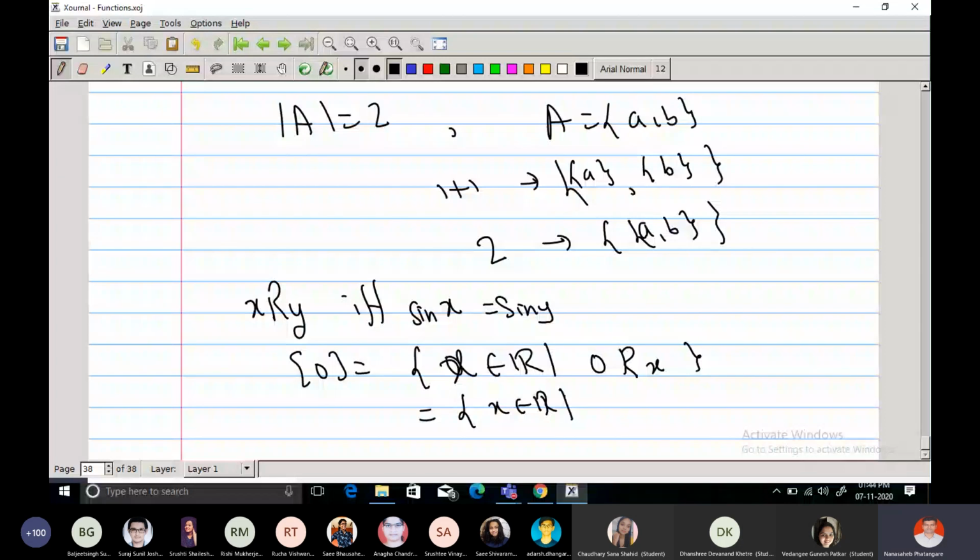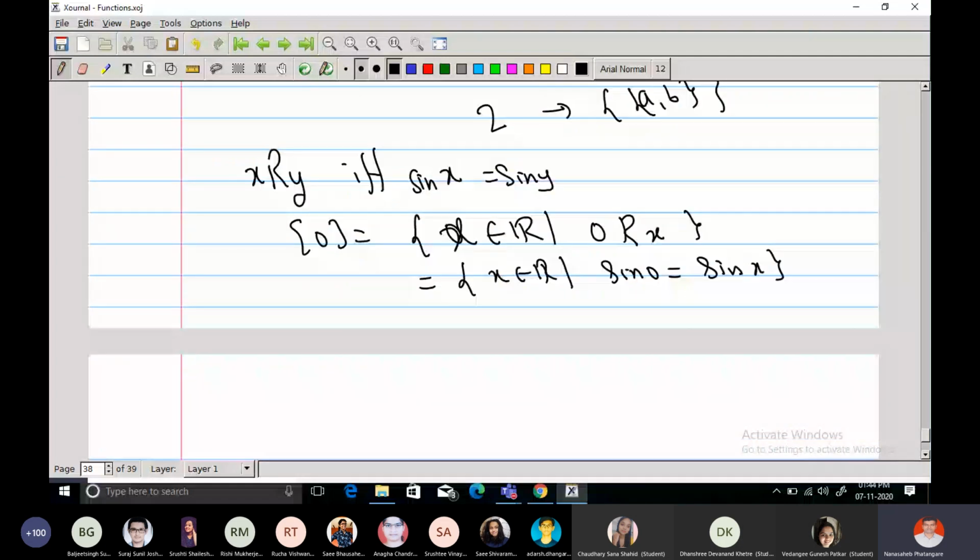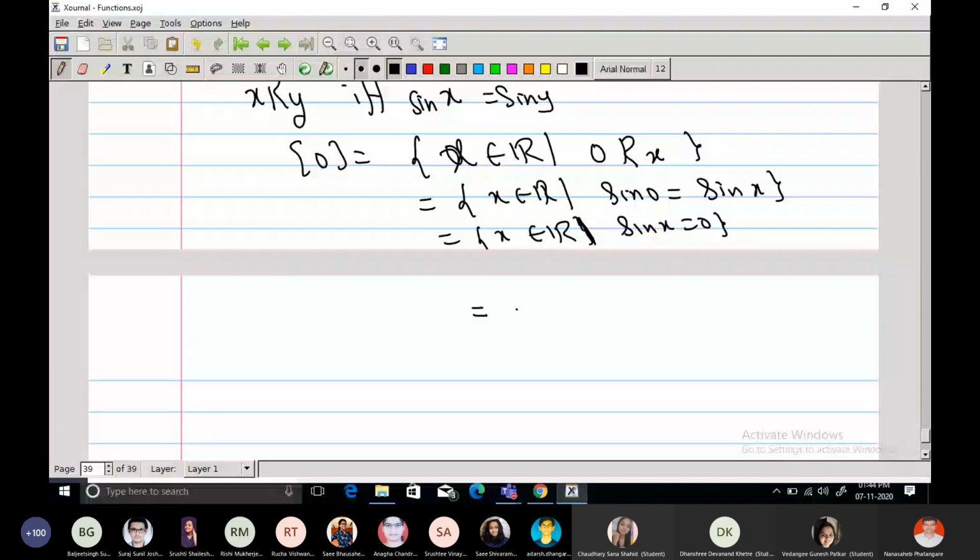When we say that a number is related with 0, sin 0 is equal to sin x. That means those real numbers for which sin x is equal to 0. And what are the real numbers for which sin is 0?